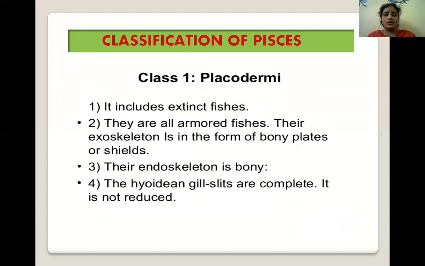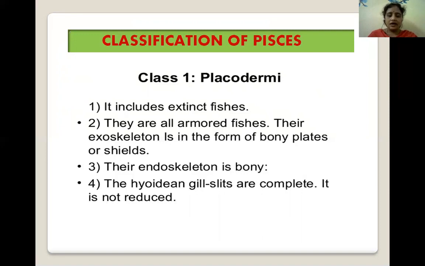First class is Placodermi. These are extinct fishes. They are all armored fishes. Their exoskeleton is in the form of bony plates or shields. Their endoskeleton is bony.